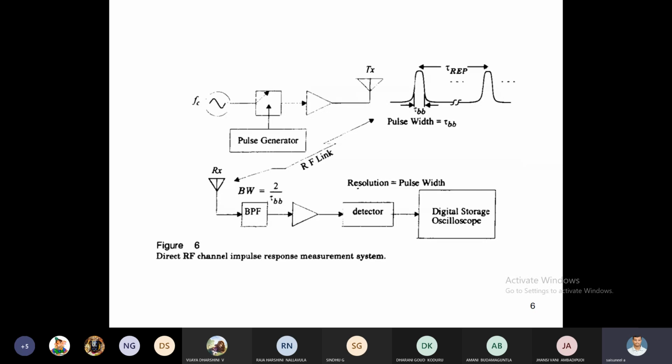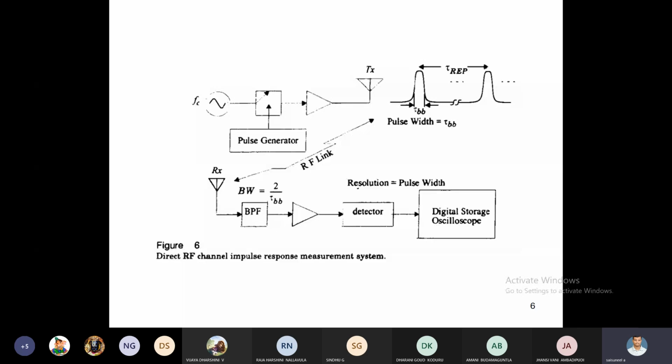The carrier frequency is fc, and the message signal is the generated pulse. Modulation takes place, then the signal is amplified, and only after amplification is it transmitted. Why do we need amplification before transmission? This is called pre-amplification. The pre-amplifier is used to transmit over a long distance, so it is used in the transmission section before transmission.